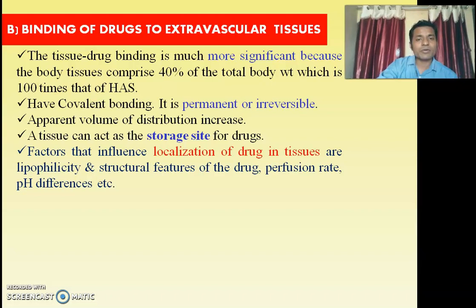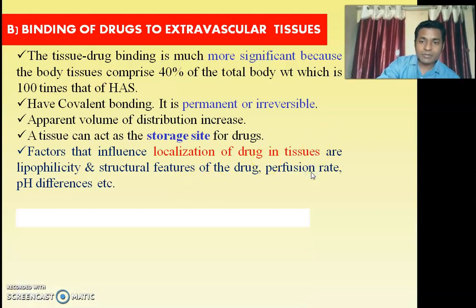In this case, the apparent volume of distribution increases. The tissue acts as a storage site for the drug, as it is a permanent, irreversible process. Once the drug gets attached to a particular tissue, it remains at that site. The localization of drug in tissue depends on various factors like lipophilicity, structural features of the drug, the affinity of the drug toward the tissue, the perfusion rate of that organ, or pH difference at that site. These factors affect the localization of drug at a particular tissue.